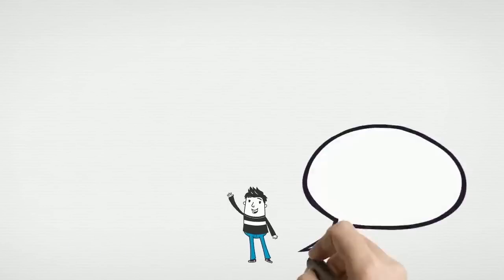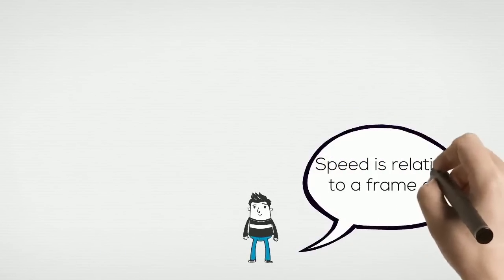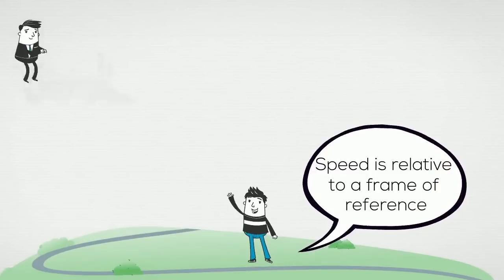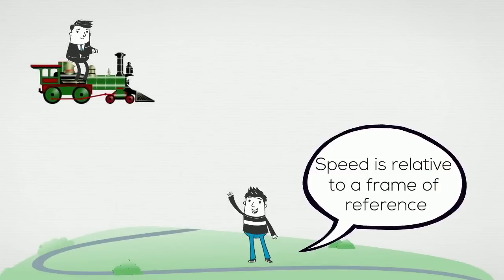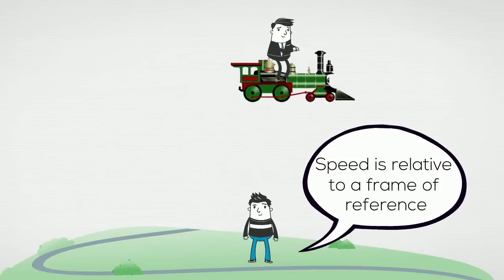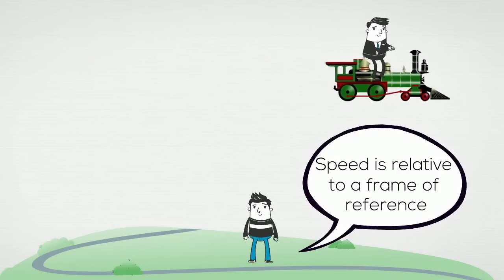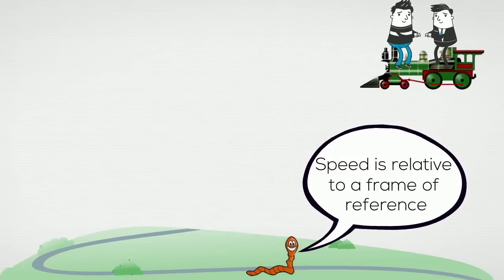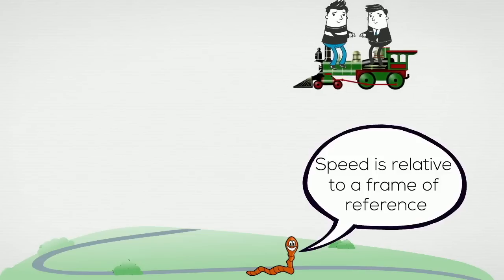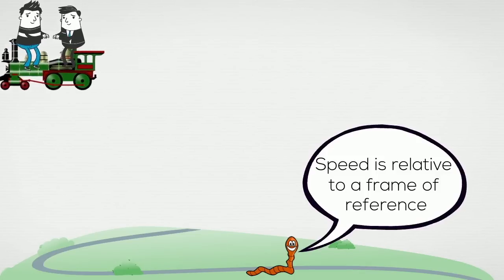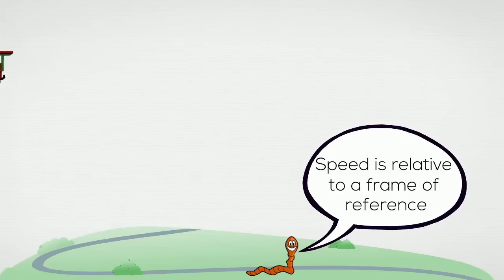But we all know that speed is relative to a frame of reference. So if I'm standing in a field and there's a train moving past me and you are on that train, I will see you moving at a certain speed because you are in fact moving relative to me. But if I'm on the same train sitting next to you, then you will appear motionless because we're now both on the same train, and so relative to me, you're not moving.